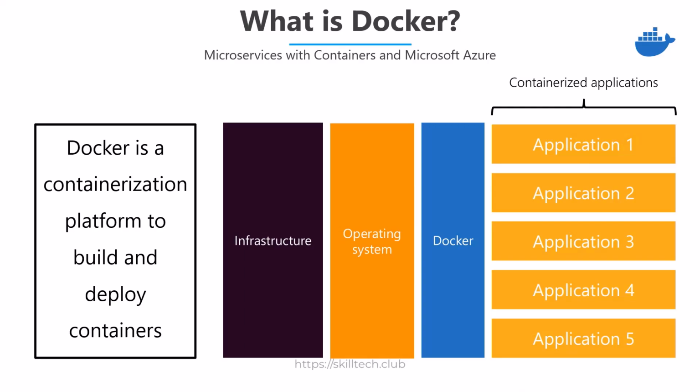Technically, cutting the long story short, when Docker invented this containerization platform, you know that every time we need to have a physical infrastructure first. On top of the physical infrastructure, we are going to have an operating system, which can be Linux or Windows. And then on top of that, we mostly use some kind of web server, app server, IIS server, or maybe a Tomcat server, which you have used earlier in different kinds of application deployments. In this case, on top of those, we are going to take Docker, and that Docker is going to allow me to run my applications on top of that as a container. So remember, the application is not running directly. Applications are actually wrapped up into something known as a container, and that's why we call these containerized applications.